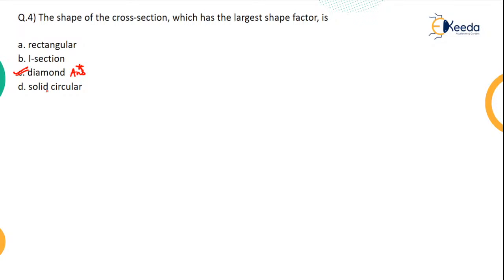If you want, you can memorize the standards, or you can just calculate anytime using the formula shape factor F is equal to ZP by ZD. You know how to calculate elastic section modulus, you know how to calculate plastic section modulus, just do it. So for rectangular section it is 1.5, for symmetrical I section it is around 1.14.